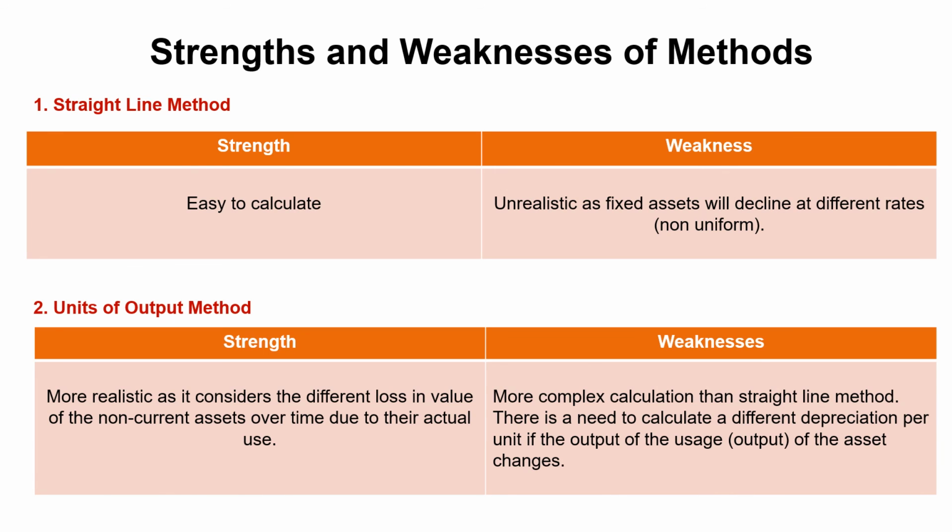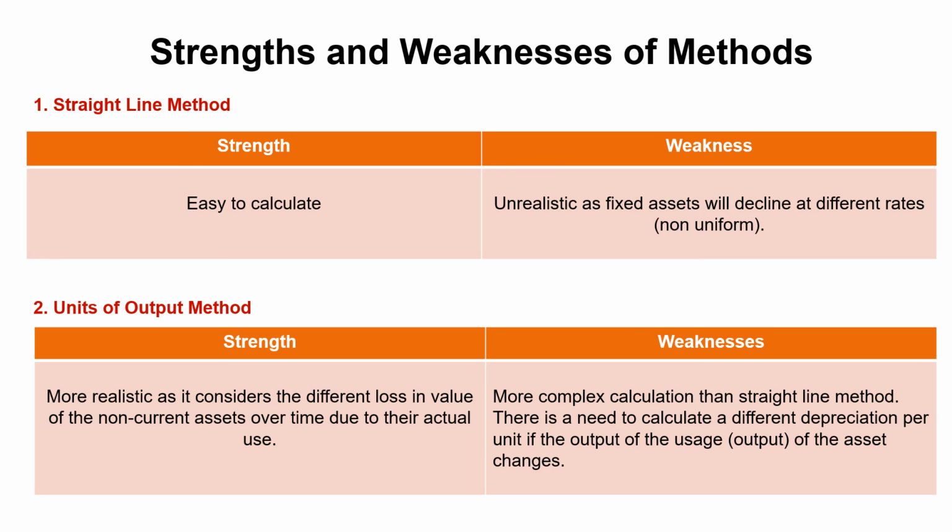When evaluating your depreciation methods, just keep it simple. Straight line method, easy to calculate, but it's unrealistic. Try to think of a non-current asset where the loss in value will be the same every month, every year, etc. That's unrealistic.